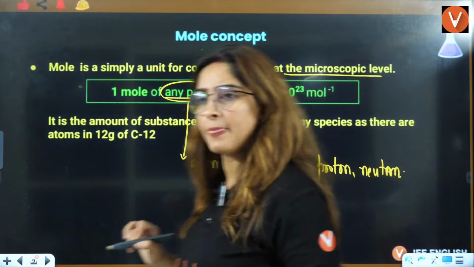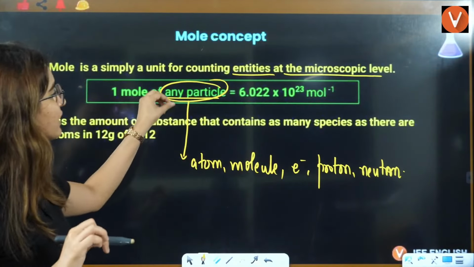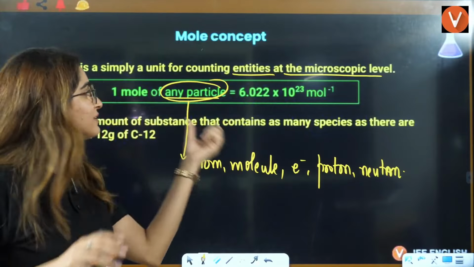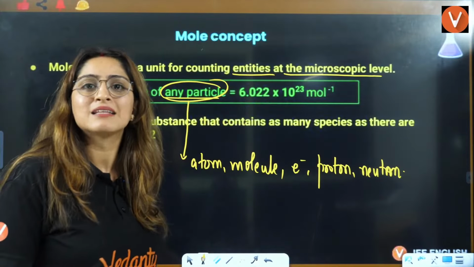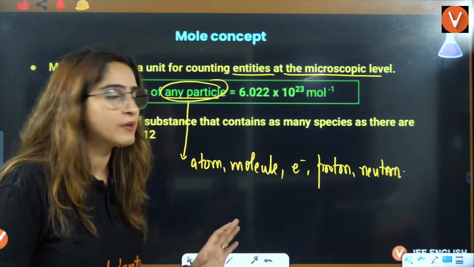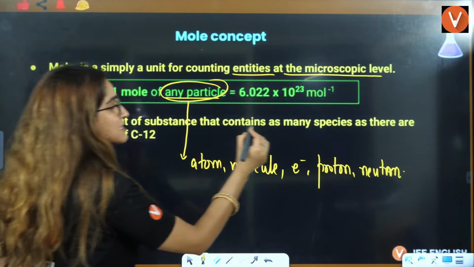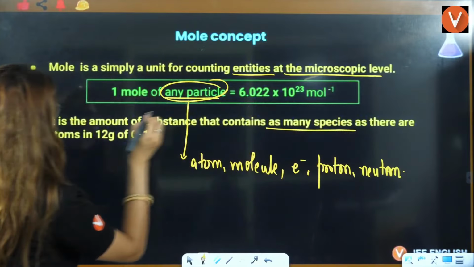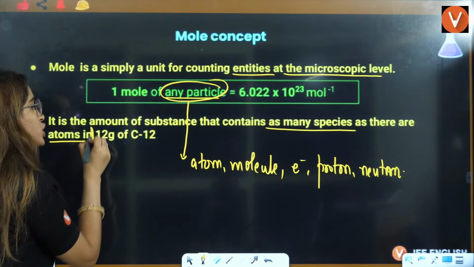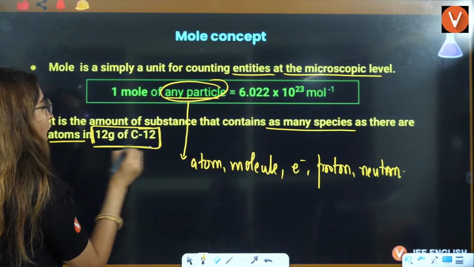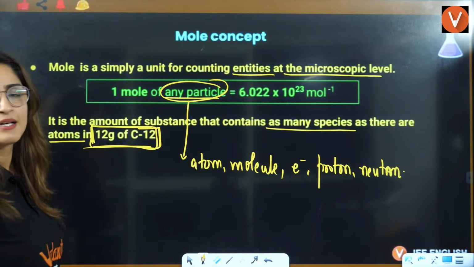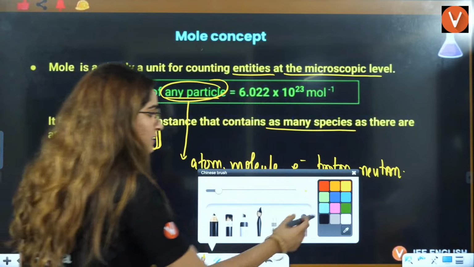We are talking about this much particle, that is nothing but one mole. It is the amount of substance that consists of as many species as there are atoms in 12 gram of carbon 12. So that is your one mole.